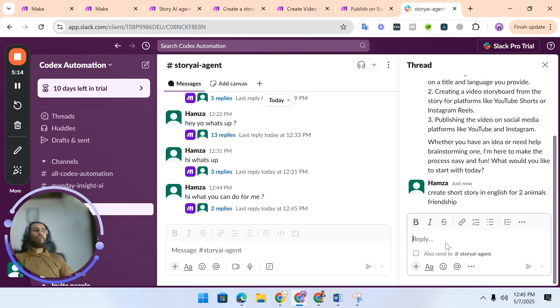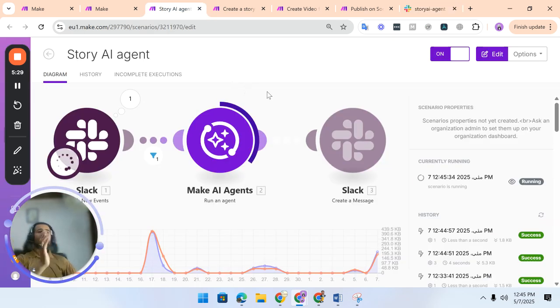I just give a random topic, and now it knows what it has to do, because I've given instructions that I need to create a story. Now the AI agent knows that it has to create a story, and you can see that it's running, processing the story part. Then when the story comes back, it will push it to my Slack channel as a message into the same thread, so that we have a conversation in the same thread.